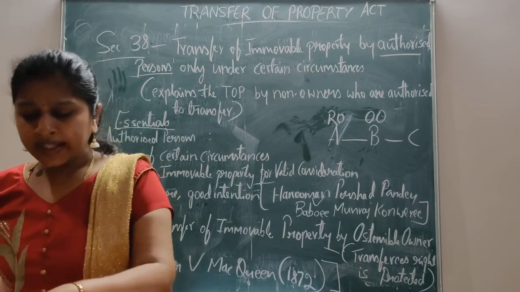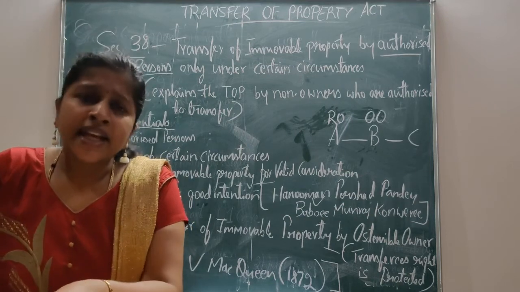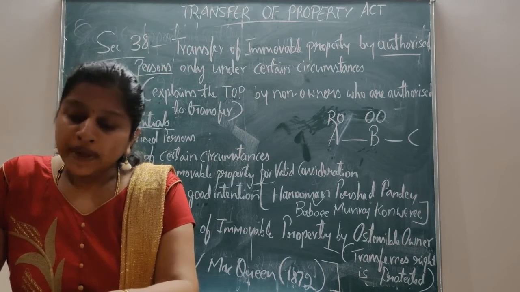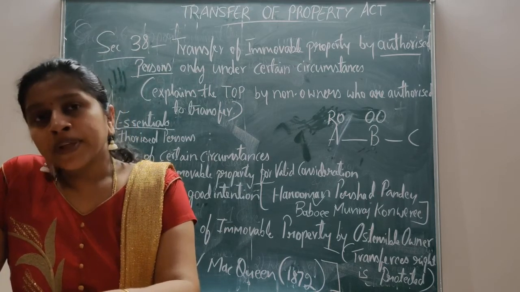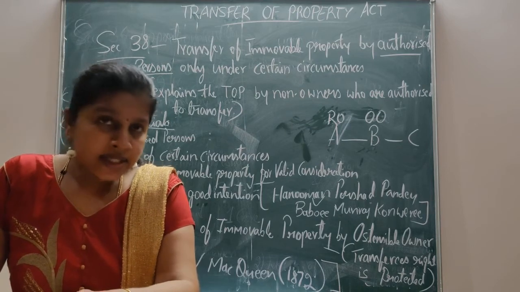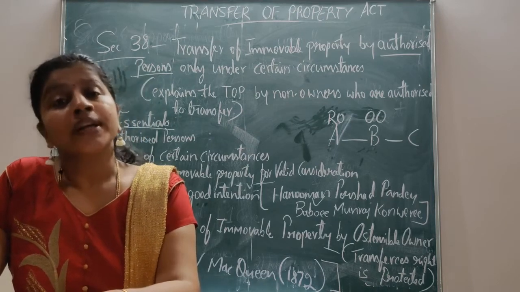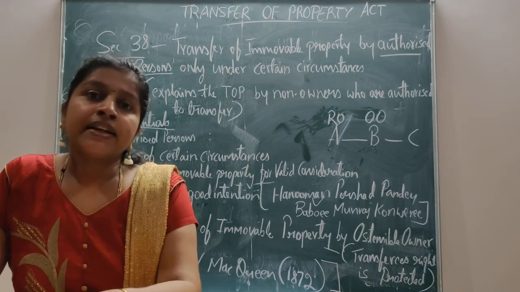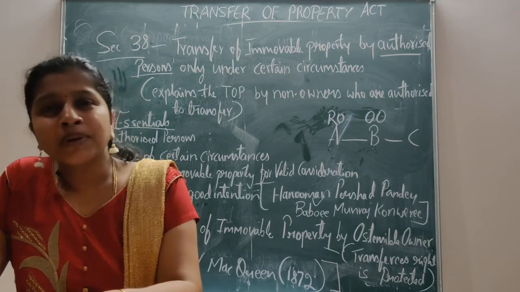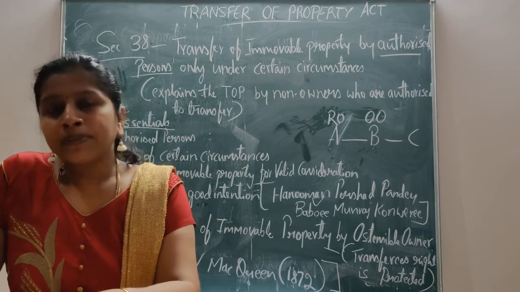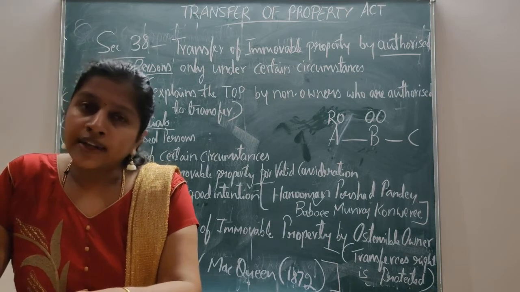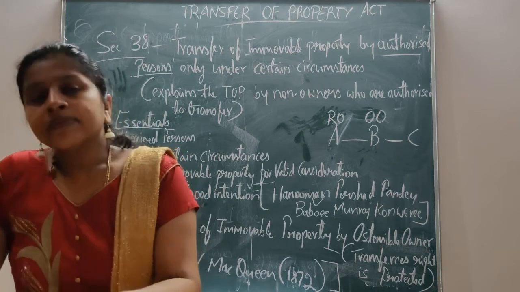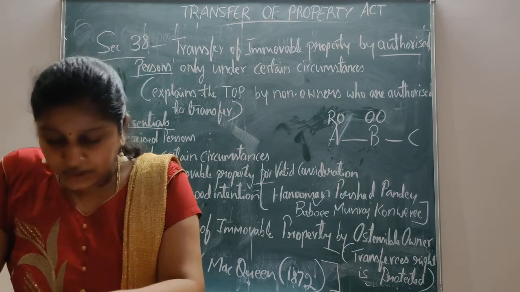Here, let us see what the consent is. That is the express and implied consent. Under transfer of property, the transfer must be made by an ostensible owner with the express or implied consent of the real owner. But it must be a free consent. It must not be by force, coercion, or undue influence. It must be the free consent of the real owner.